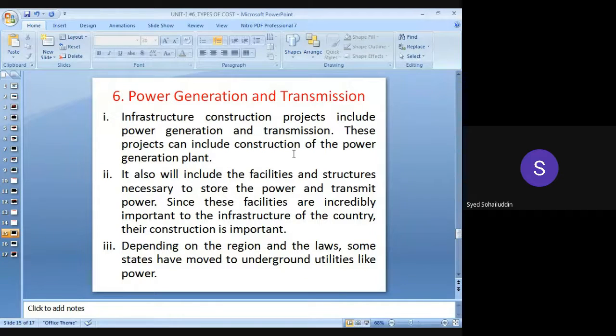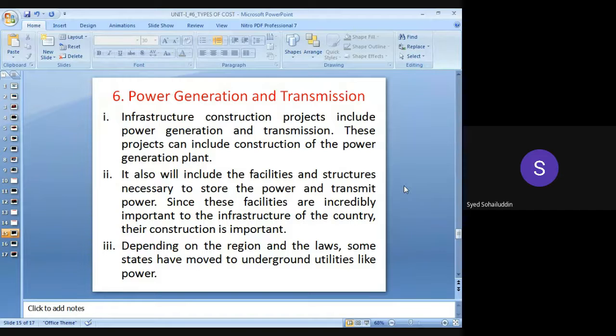These projects can include construction of power generation plants. Various plants will be constructed, and various structures will be required. For power transmission, various facilities will be required for transferring the electricity from one end to the other.